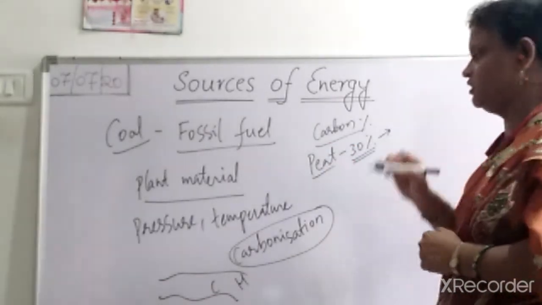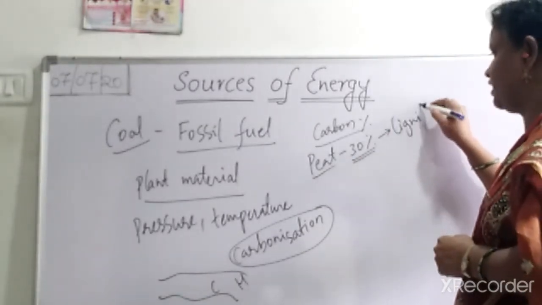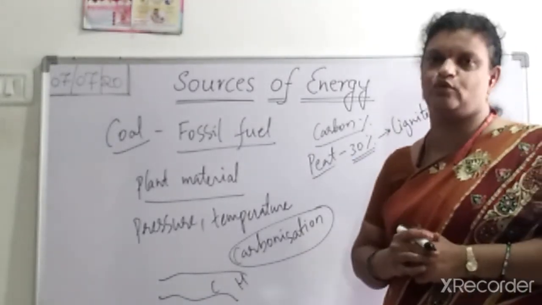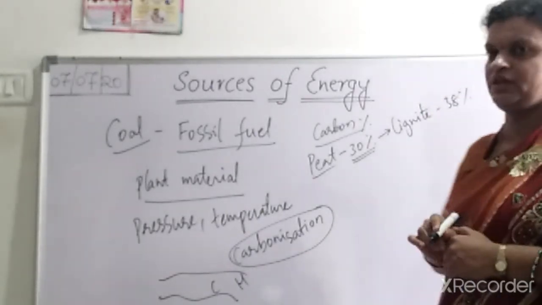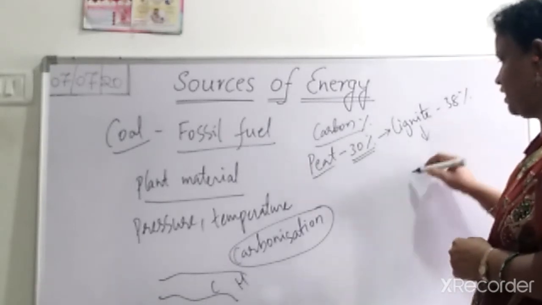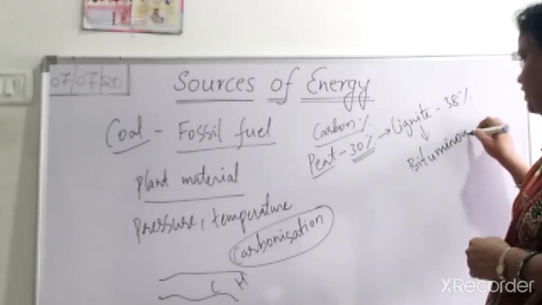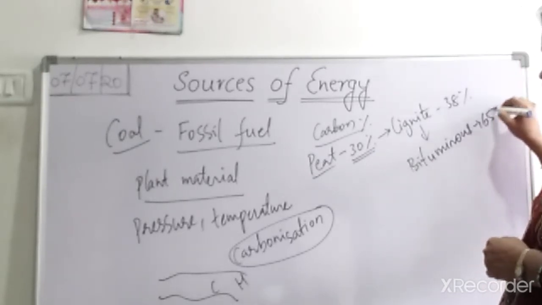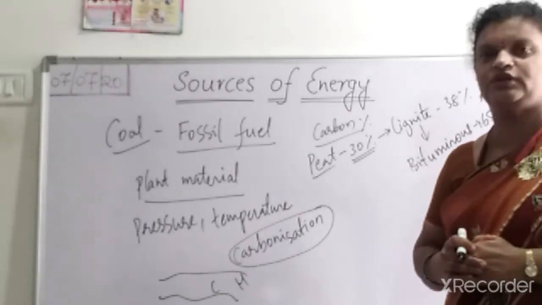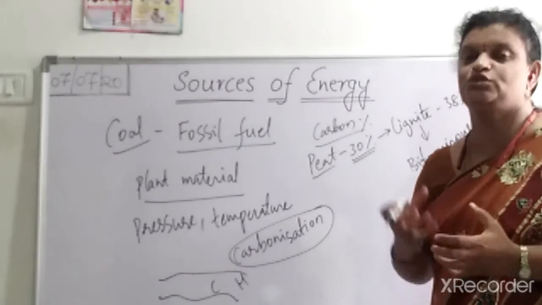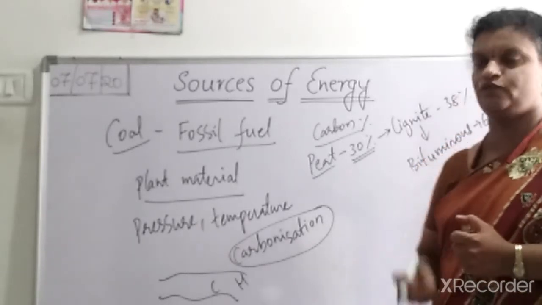Next comes one more type of coal, lignite, which can be called a lower grade of coal, containing about 38% carbon. And the next stage is bituminous coal. This bituminous coal contains up to about 65% carbon, and it can be used for the extraction of coke.